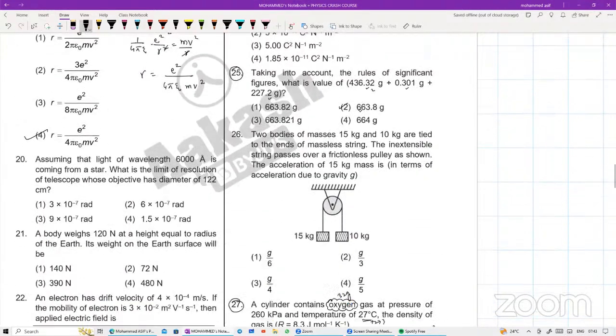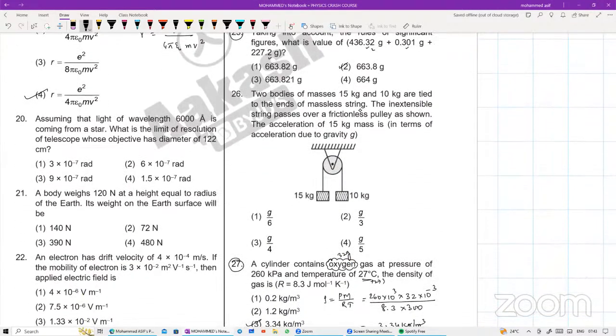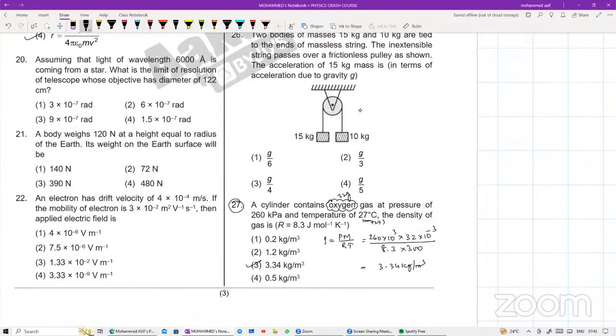Question number 20. Question number 20, 21, 22. Take 2 minutes or 3 minutes of time and you can do it out better. Question number 20 is the directly formula based question. Assuming that light of wavelength 6000 angstrom is coming from the star, what is the limit of resolution of the telescope whose objective has a diameter of 122 centimeter?